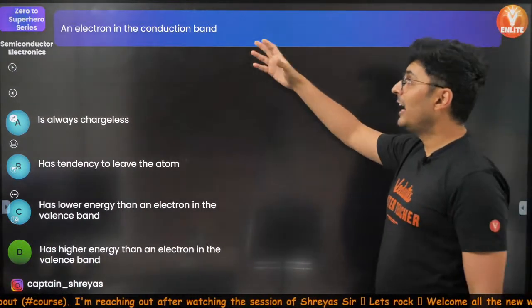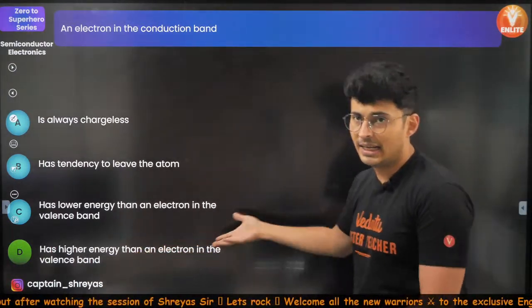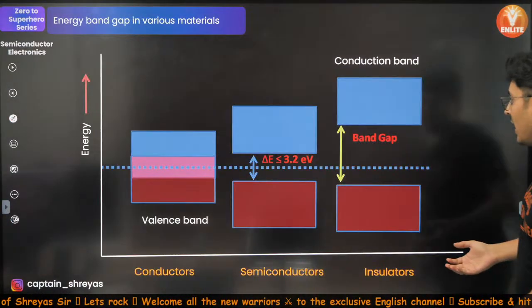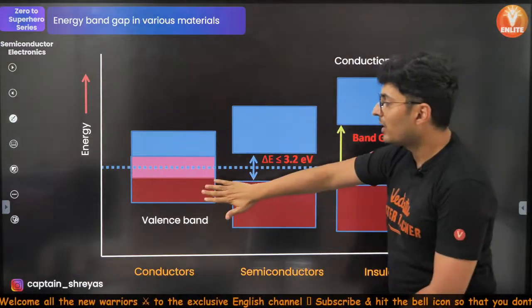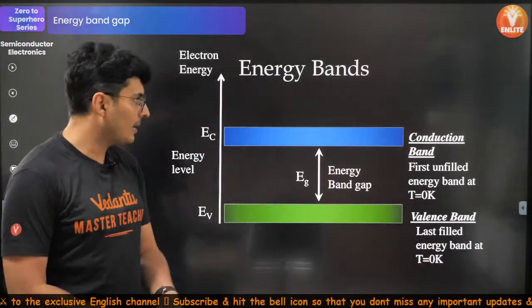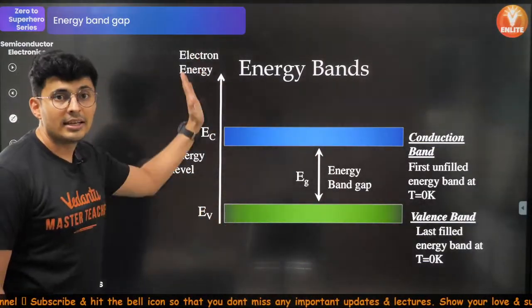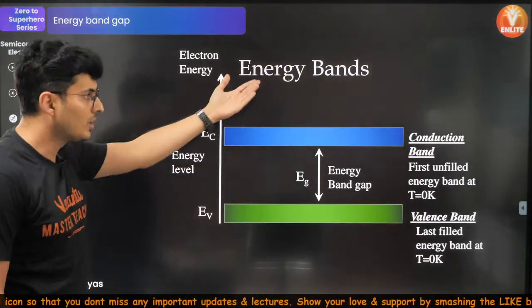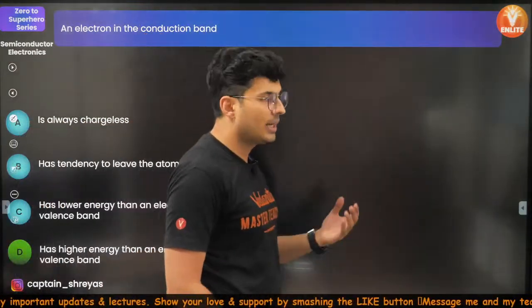The reason why an electron in conduction band has higher energy than an electron in valence band, you can see from the energy diagram itself. Look at this. I hope you remember this was the energy level diagram. This is conduction band, this is valence band, this is energy in the increasing order. So when you go to higher energy states, obviously you reach the conduction band. Okay, so that's the answer for that. Moving on to the next question.